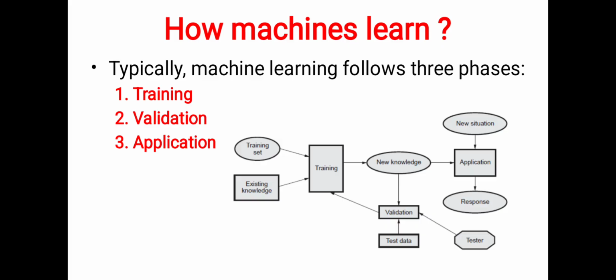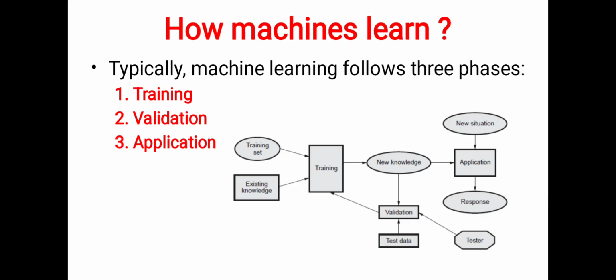Typically, machine learning works in the following three phases: training, validation, and application. Training is where the model is given the training data set, and based upon it, the model gains information and builds the relation between the input and the output in supervised learning, whereas it analyzes the hidden pattern in unsupervised learning, and it assesses the environment and takes actions in reinforcement learning.